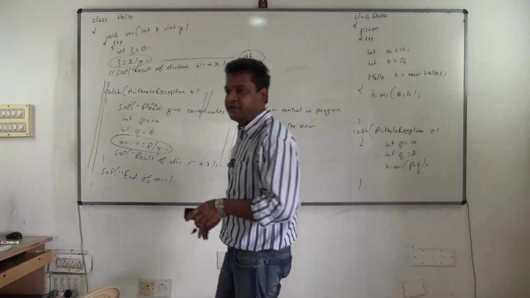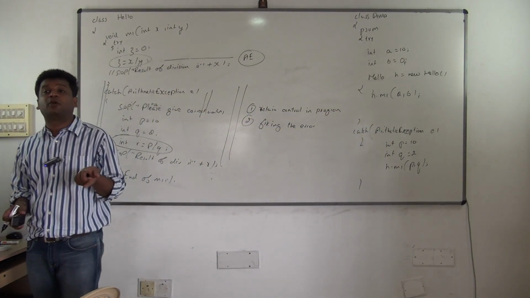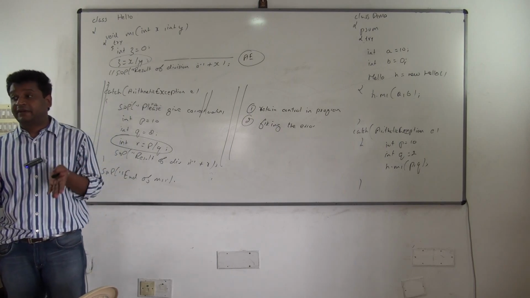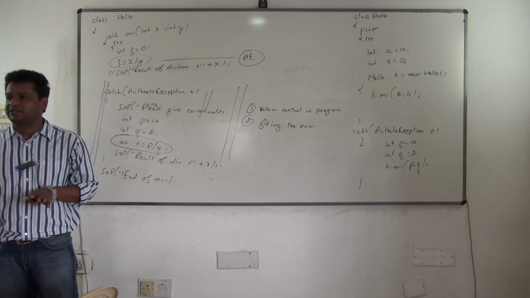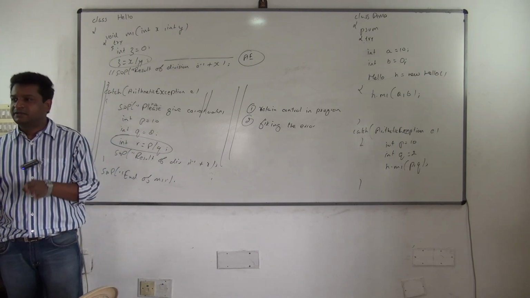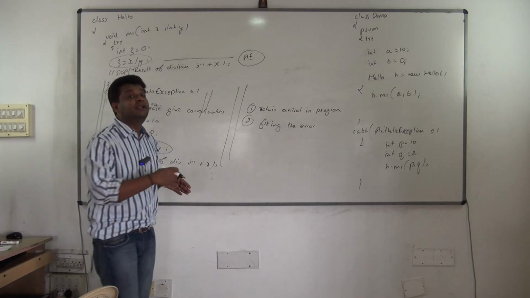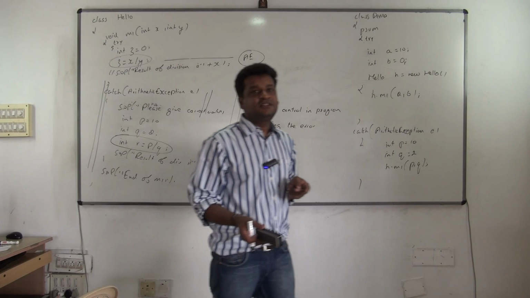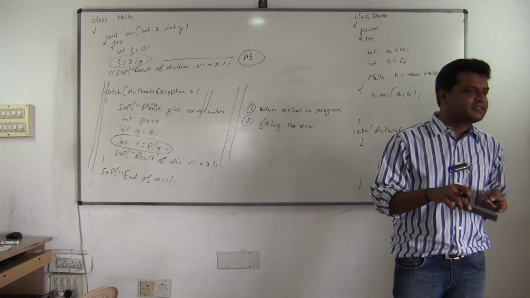Why do you want to write the same logic again? So always, do not try to catch the problem and fix the problem in the same method. That's what I'm trying to say. Catching the problem and fixing the problem should be done from the caller method. But since we learnt everything in main, there it is mandatory that you have to catch and fix it in the same method. Why?